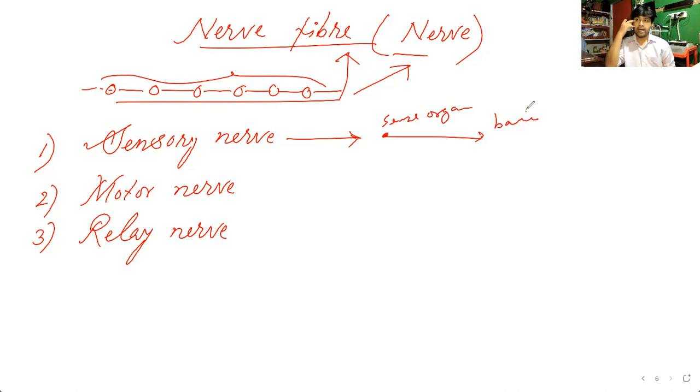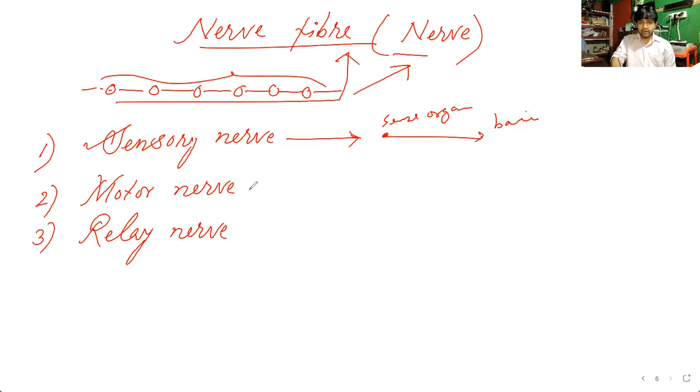Because my eyes are looking at that picture or scenery or flower, and that information is brought to the brain. So eye is the sense organ. My eyes get excited, or nerve impulses are produced in my eyes because of what I am looking at. That information is brought to the brain by the sensory nerves.